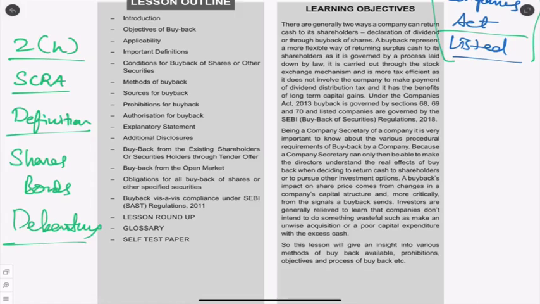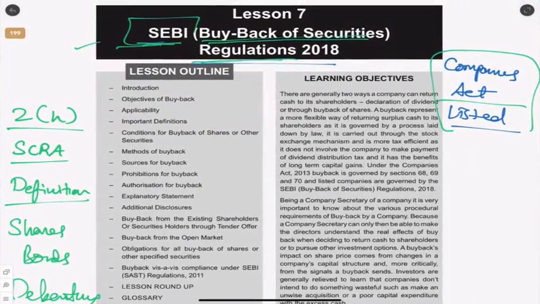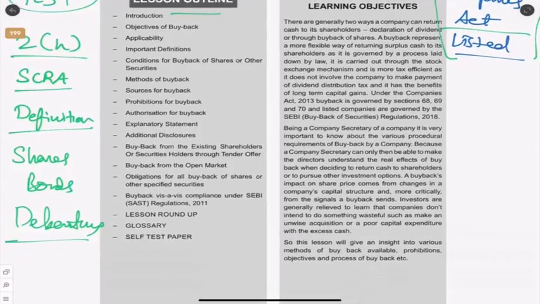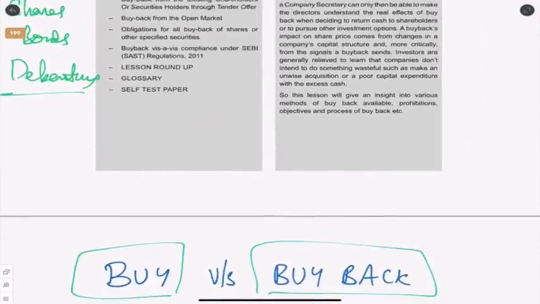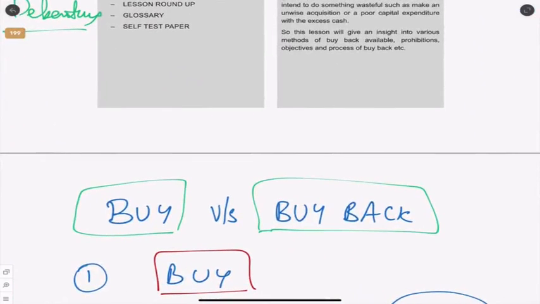Now this whole style which I am adopting for this subject and most of the other subjects at Excel Academy is where we talk one-to-one. I know we are not meeting in person, but it should be like I am teaching you personally and we are learning from the ICSI study material. So that is why I am presuming that you don't know what is buyback. There could be some things which I tell you which you already know, but this will also help you to clarify the concept.